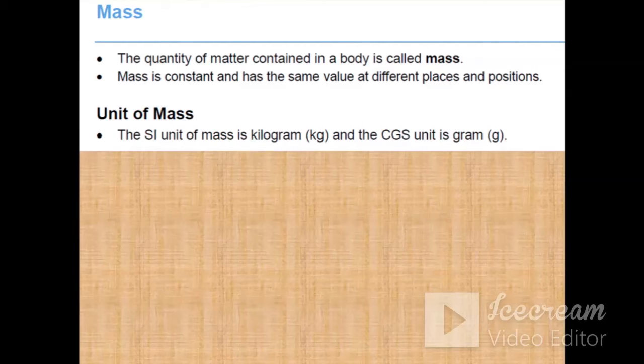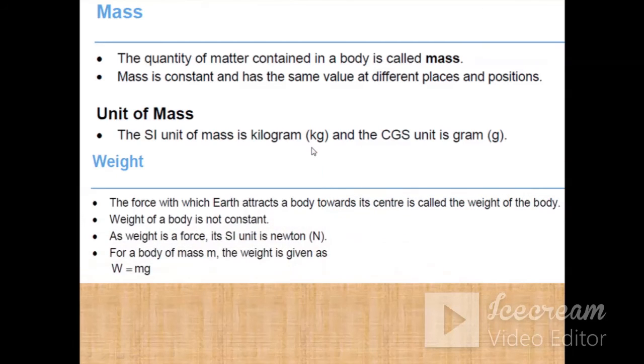So next is mass. Mass is actually the quantity of matter contained in a body. Whatever you are weighing on a digital balance, that machine is actually showing the mass. That is why mass is constant and has the same value at different places and positions. Whether you measure your mass here or anywhere else, your mass will always remain constant, because the quantity of matter cannot be changed in the body. The SI unit of mass is kilogram and its CGS unit is gram.